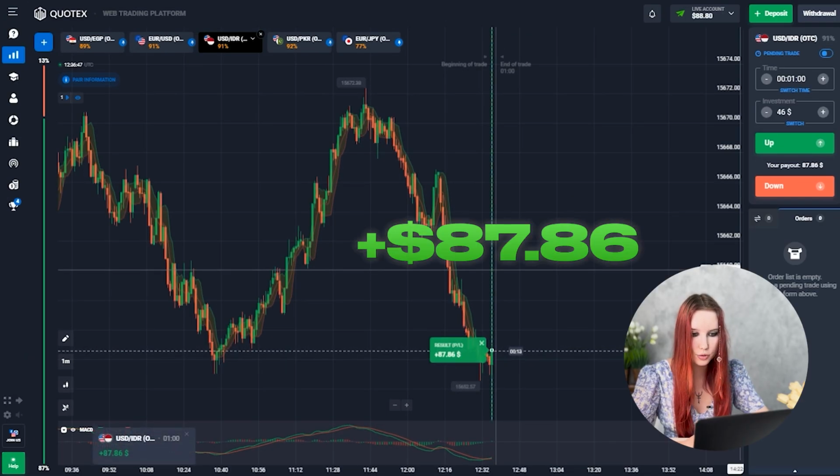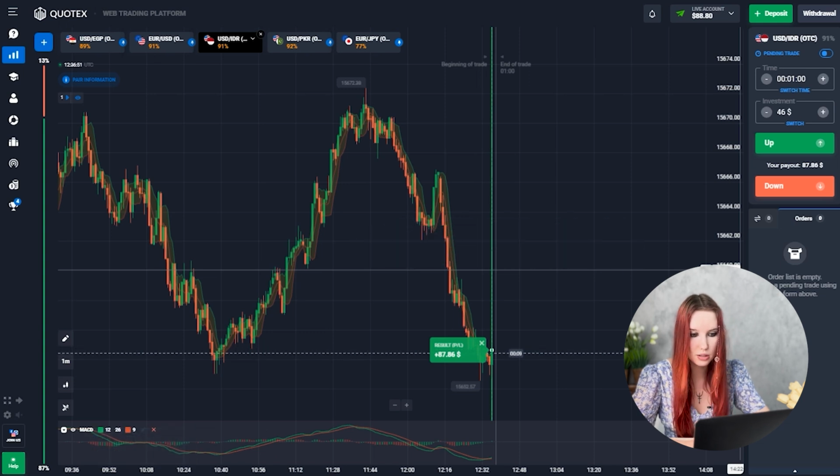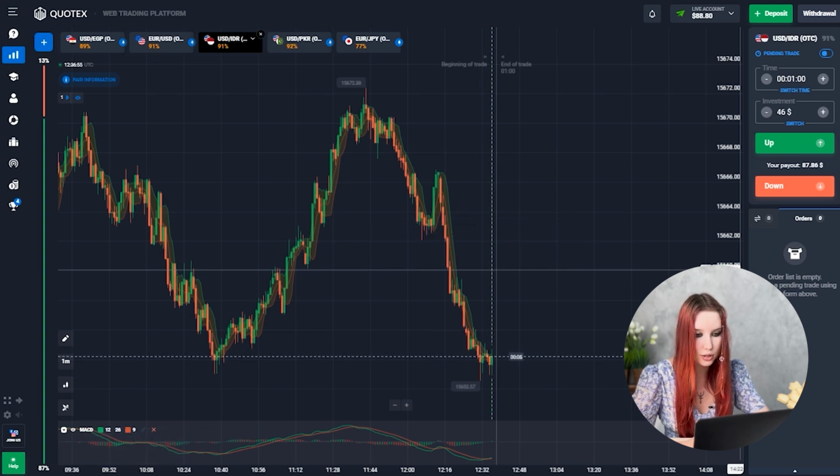Alright, another profitable trade. As you can see, I was able to anticipate this green entry point. We can notice a green histogram starting to appear on the MACD indicator. Well, that's why my trade was here.